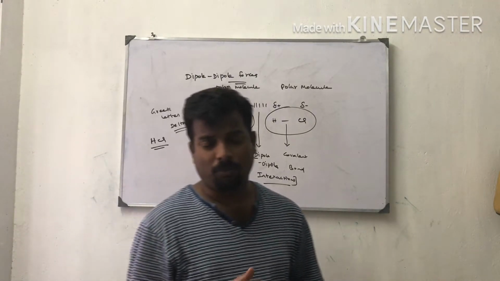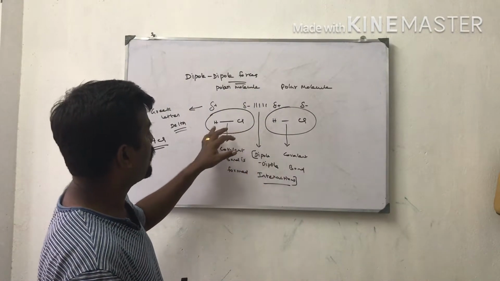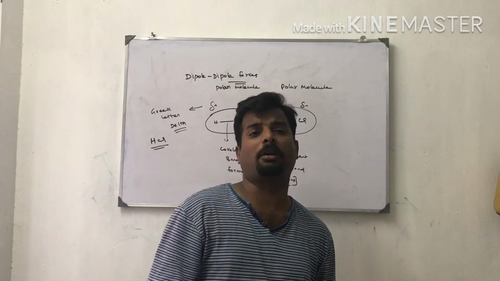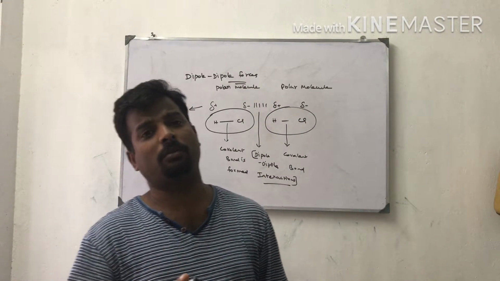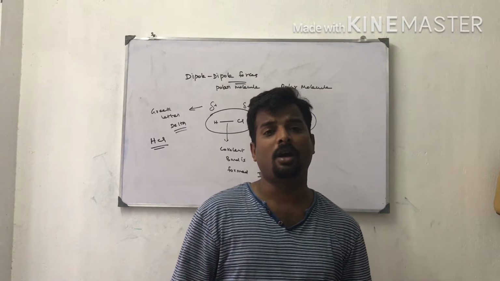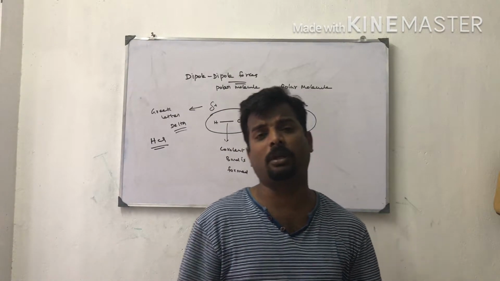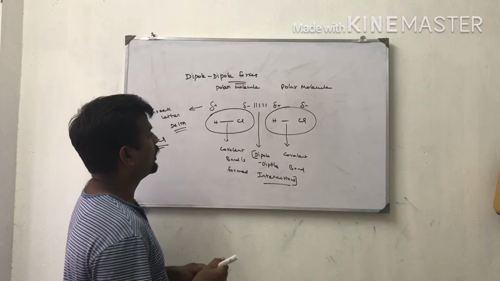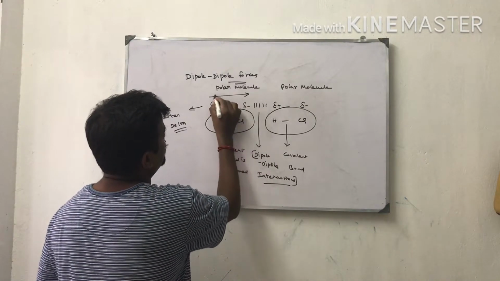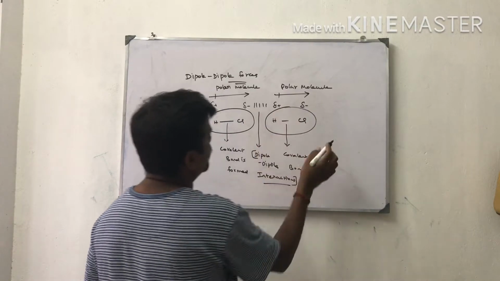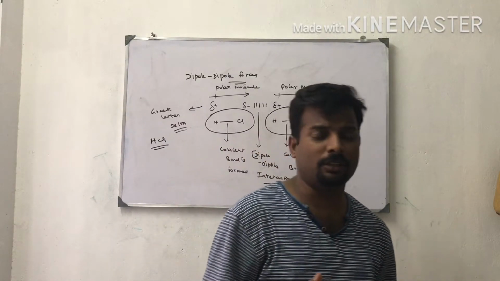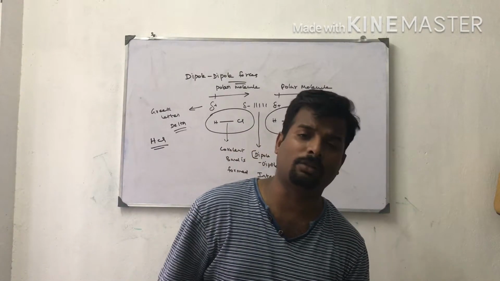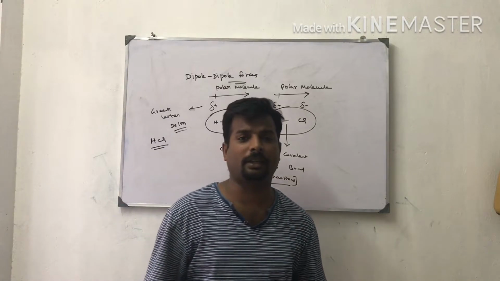The partial positive charge of one molecule is attracted to the partial negative charge of the other molecule, and the partial negative charge of one molecule is attracted to the partial positive charge of the other molecule. This is called dipole attraction. In hydrochloric acid, hydrogen is less electronegative than chlorine. Chlorine is more electronegative than hydrogen.